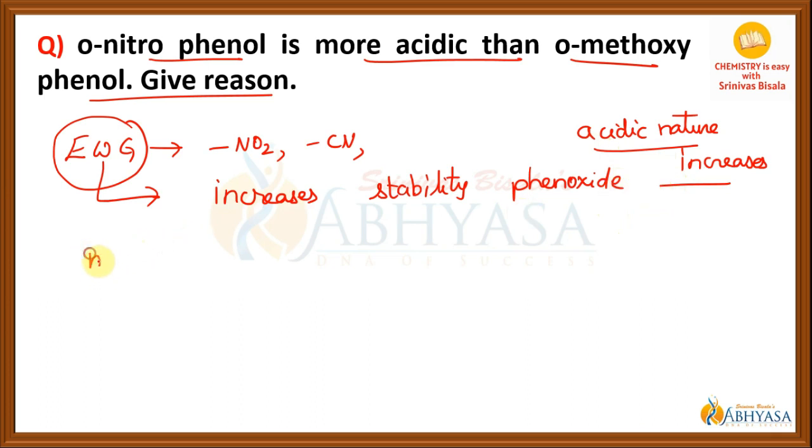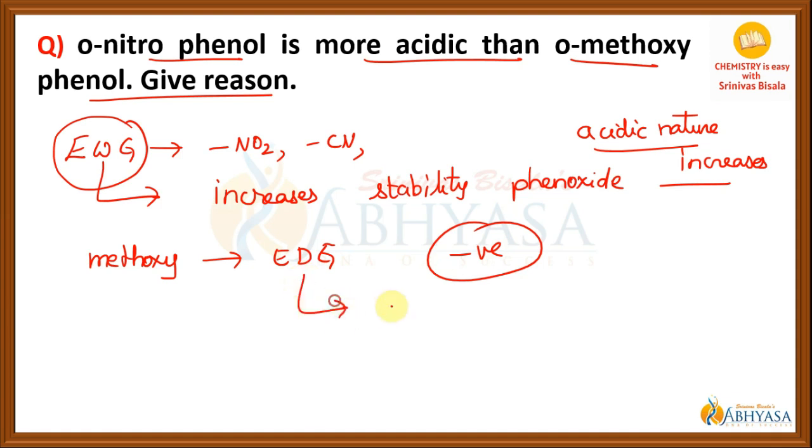But if you take the case of the methoxy group, it is electron donating group or electron releasing group. Methoxy group is electron donating group and it is pushing the electrons into the ring, due to which there will be increase in the negative charge.